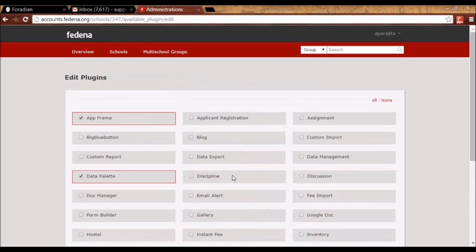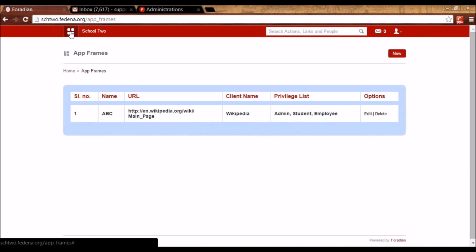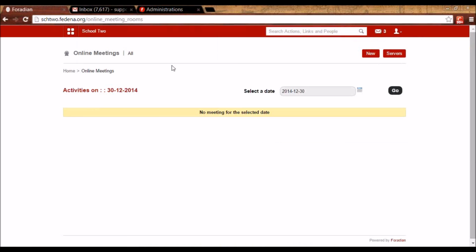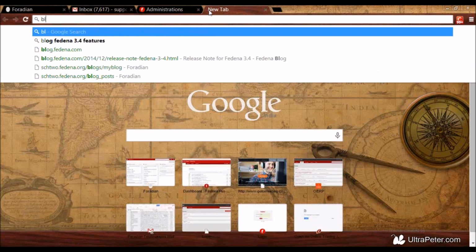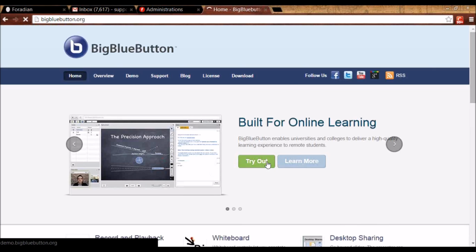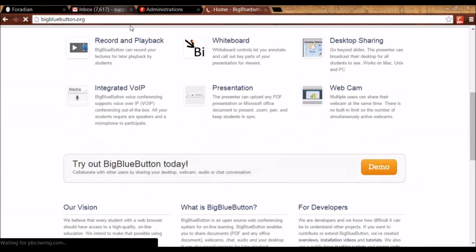The next plugin that we are going to see is Big Blue Button. So to see Big Blue Button, you have to go to Collaboration and Collaborate. So I'll just tell you the use of Big Blue Button first. Using Big Blue Button, you can schedule online video conferencing in Fedena. So for that, you have to go to bigbluebutton.org site. And here, a demo will be available for you. You can try that demo, and the same one will be appearing in Fedena.